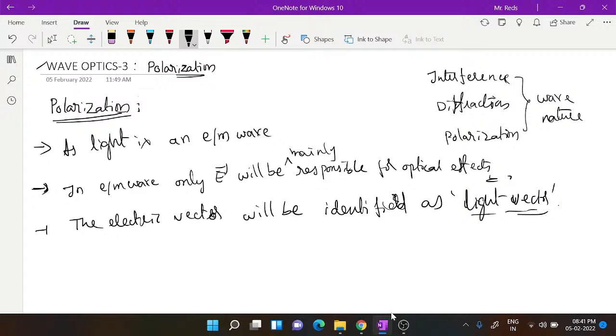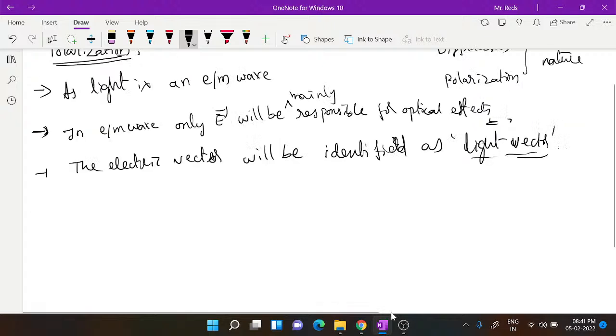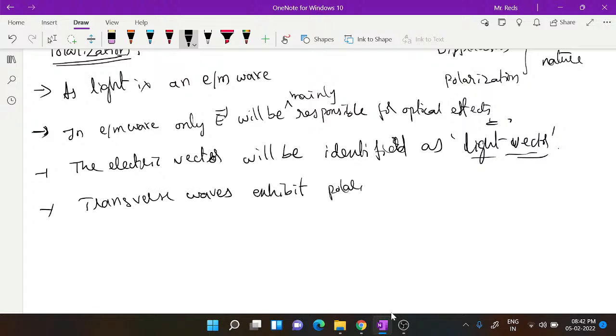So when you are dealing with polarization by making use of the transverse nature, actually the transverse polarization will be exhibited only by transverse waves. You can say the transverse nature of light. Transverse waves exhibit polarization.